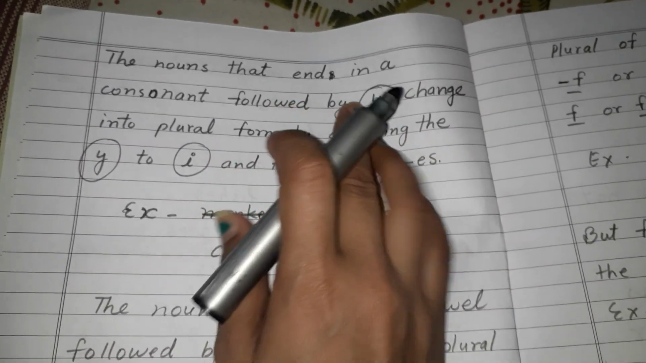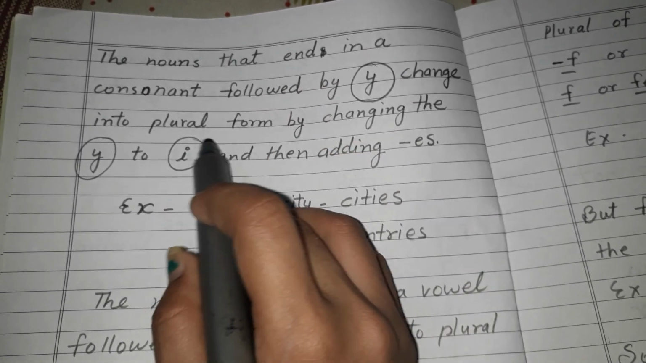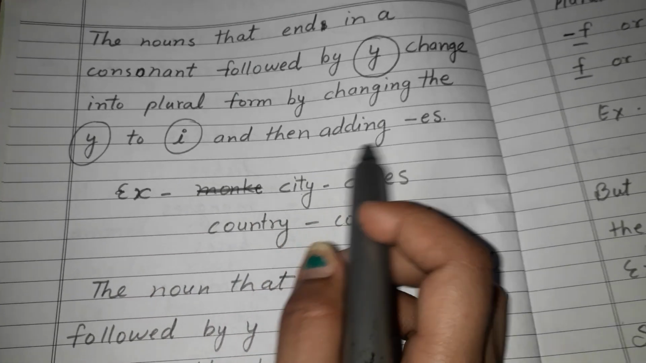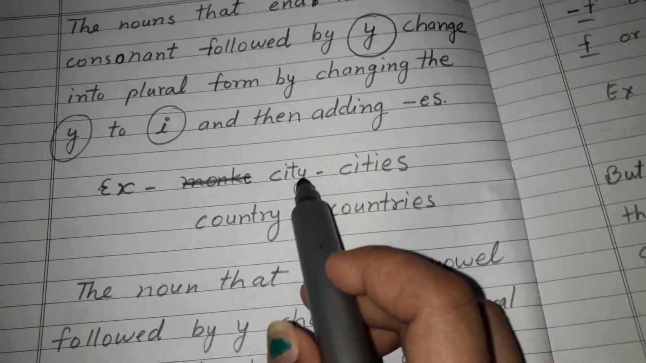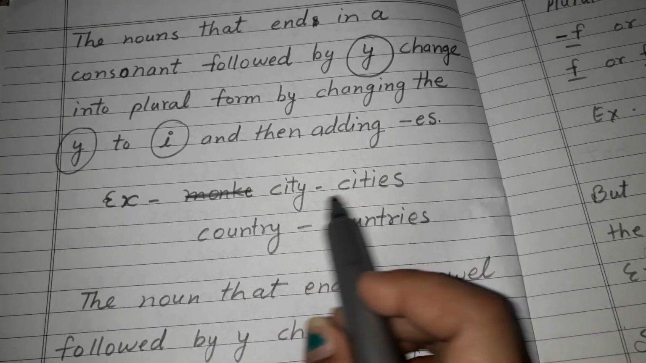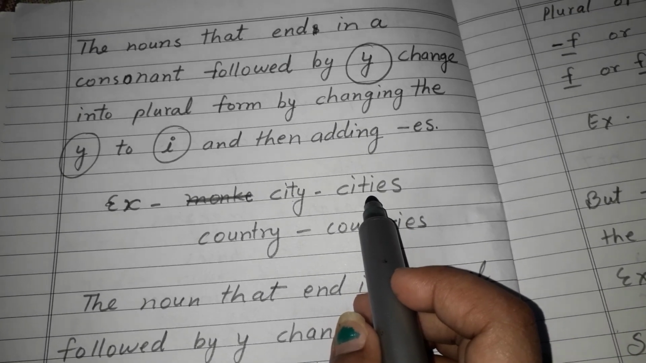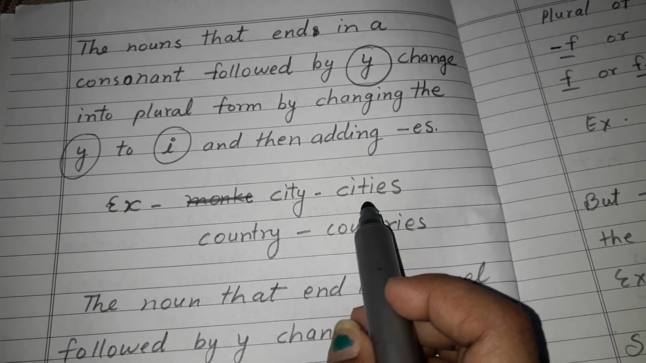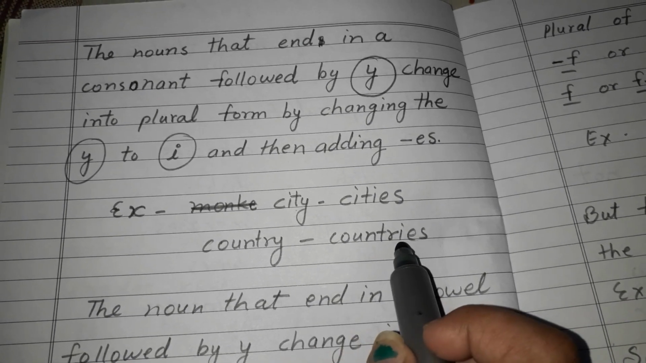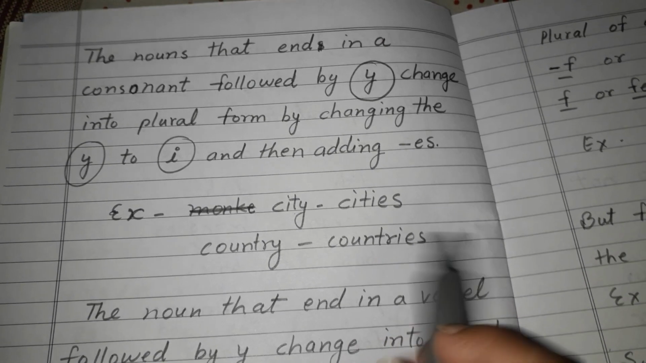a noun that ends in a consonant followed by y. Change into plural form by changing the y to i and then adding es. Example, city. Here you can see y, so we'll write cities, ies. We will remove y and write i in its place and then add es to make it plural. Country. Here also remove y, add i in place of y and add es to make it plural.